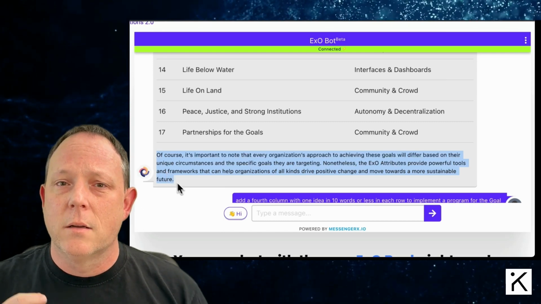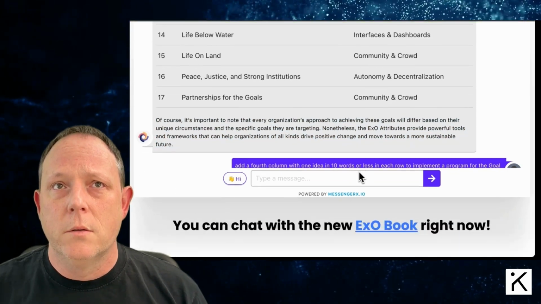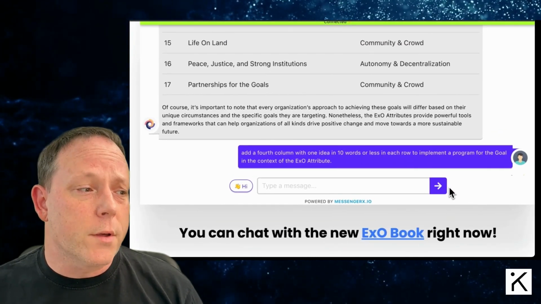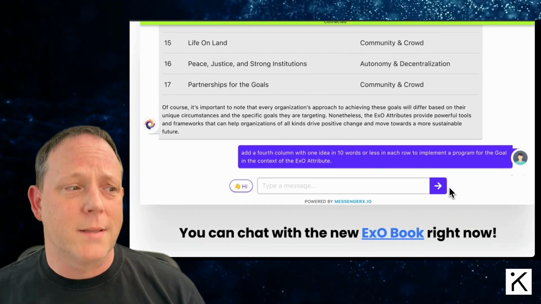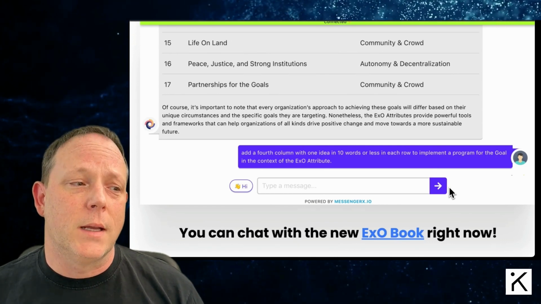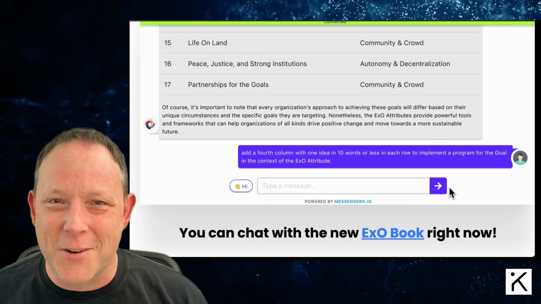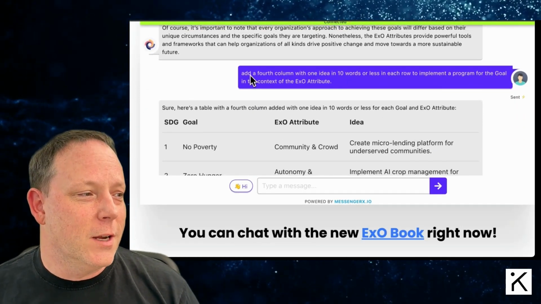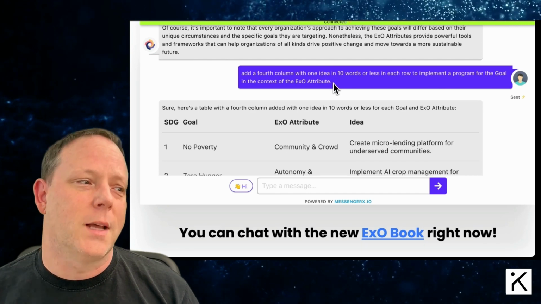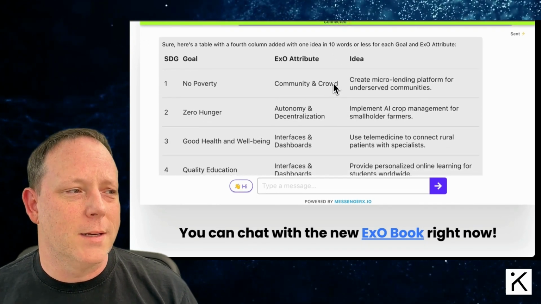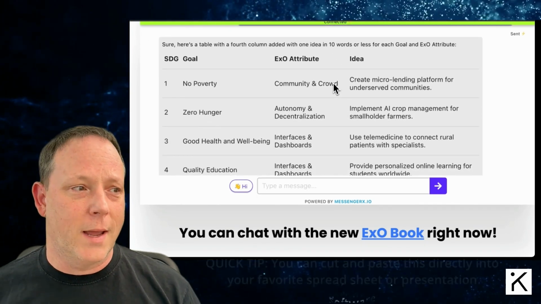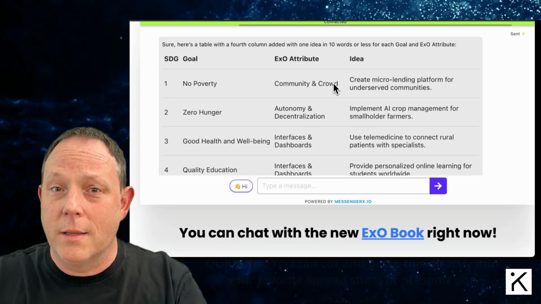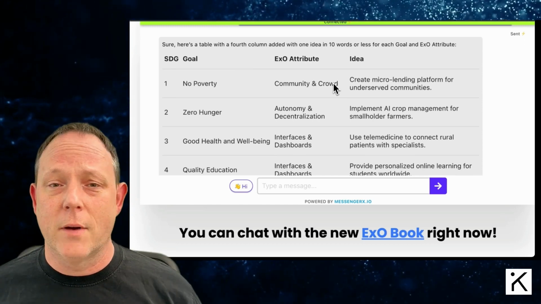So I'm going to ask the ExO Bot now to take that table and add another column. We're going to say, add a fourth column with one idea in 10 words or less in each row to implement a program for the goal in the context of the ExO attribute. Okay, that's a mouthful, but that's what I asked it. And sure enough, here we go. It says, sure, here's a table with the fourth column added with one idea in 10 words or less for each goal and ExO attribute. It is doing its best to combine concepts together for us and give us ideas.